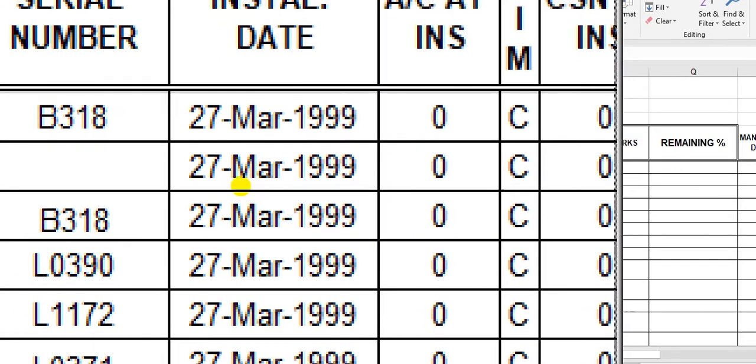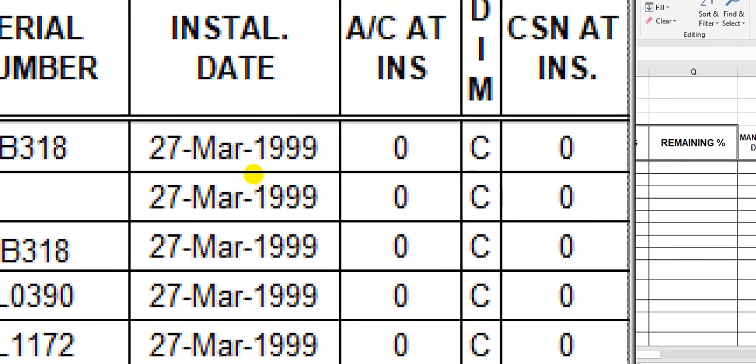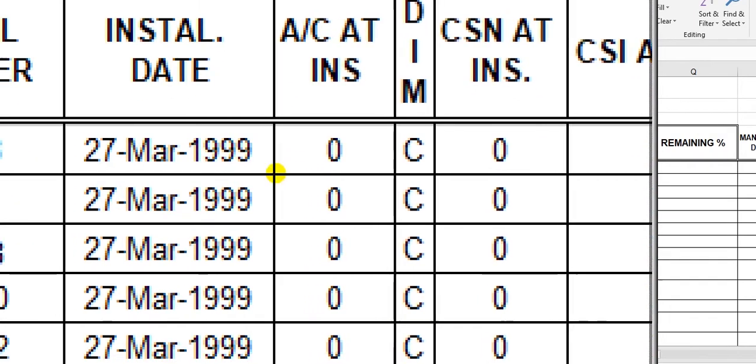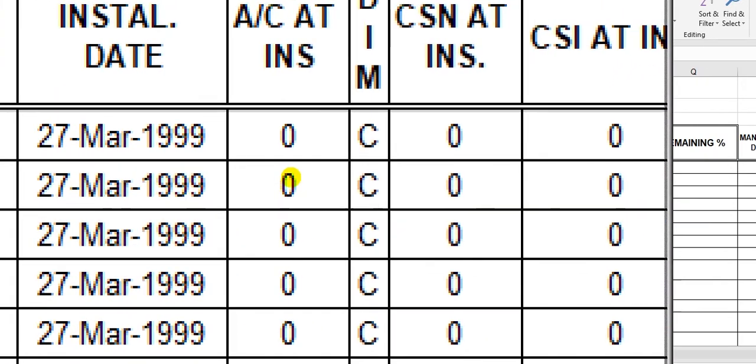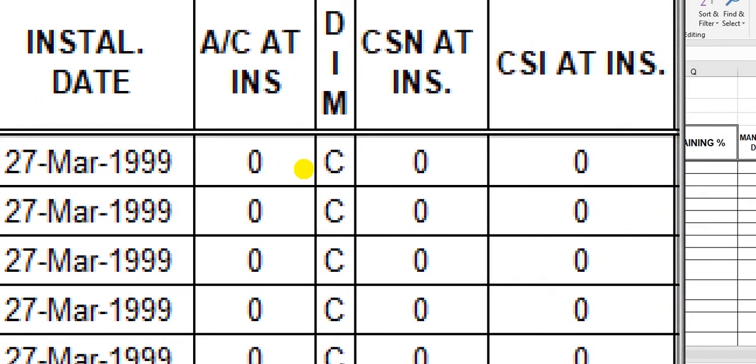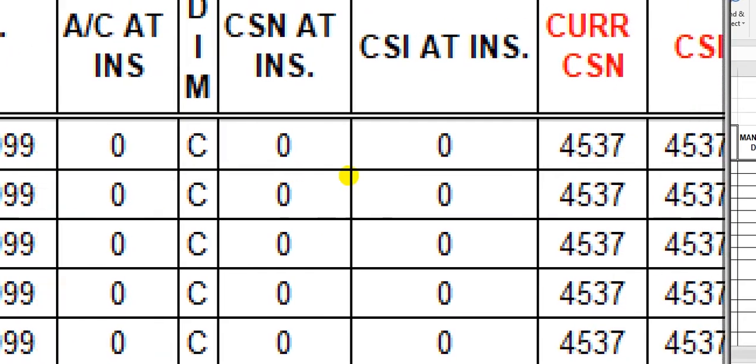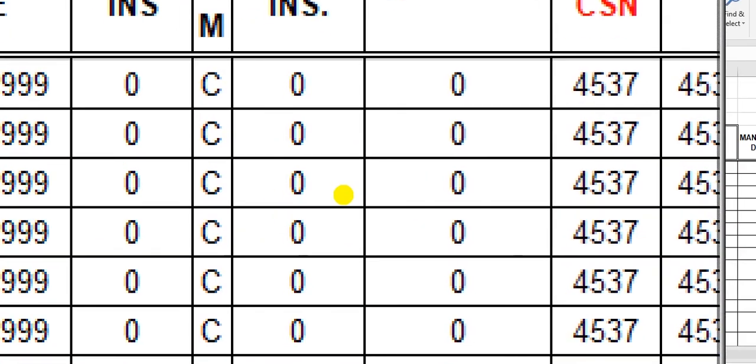Aircraft cycles at installation are 0, the units here are cycles. Cycles since new at installation 0, cycles since inspection at installation 0.